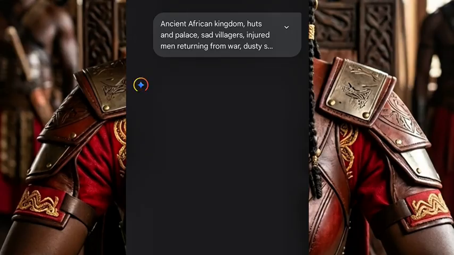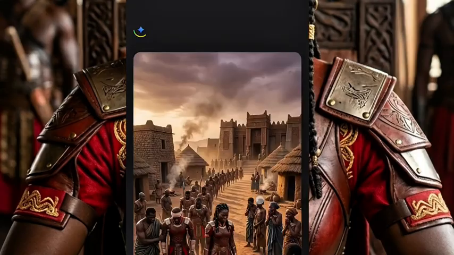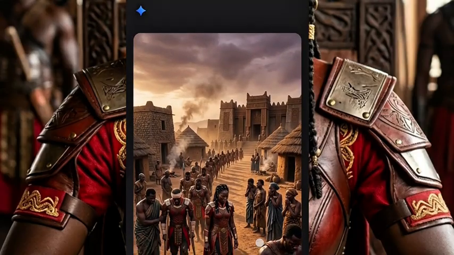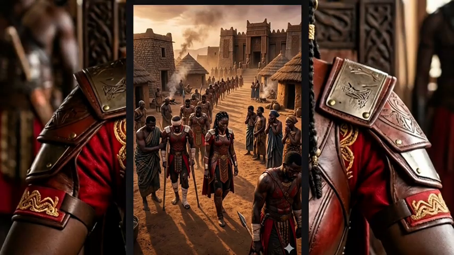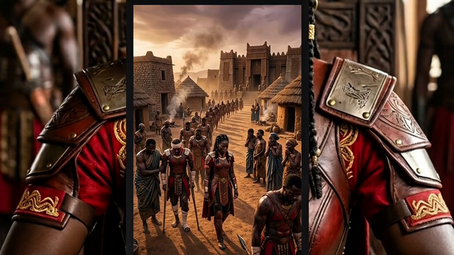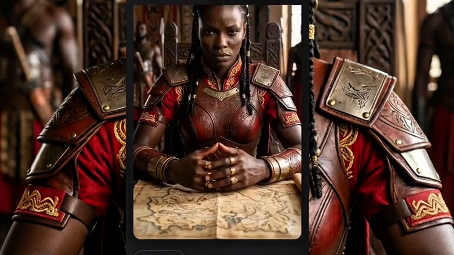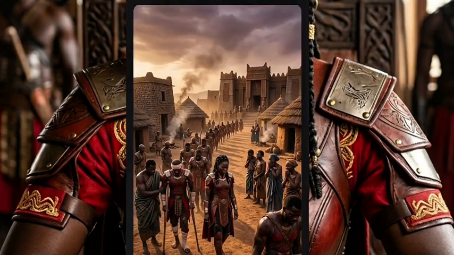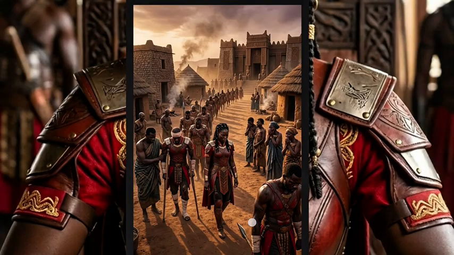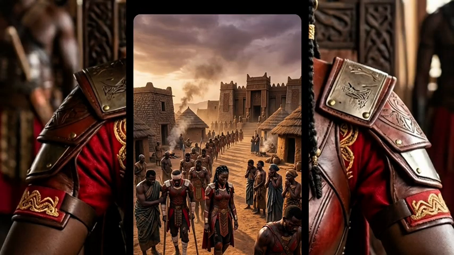And all you need to do is to save those images. Now as you can see, this is what I told you. It also maintains the character consistency of Amina. When you check this image and this one here, it is almost the same thing. The next thing you are going to do is to click on save also.